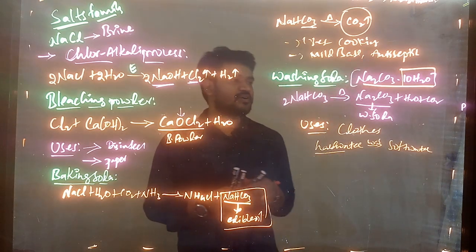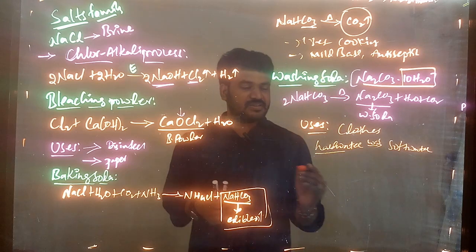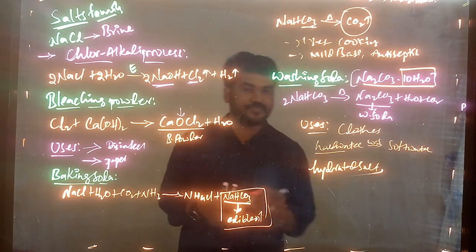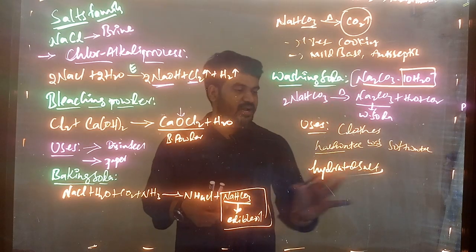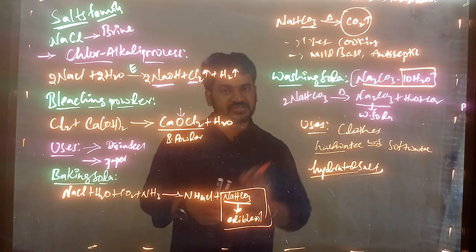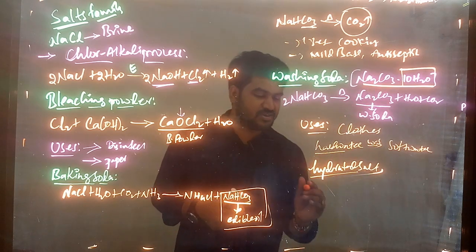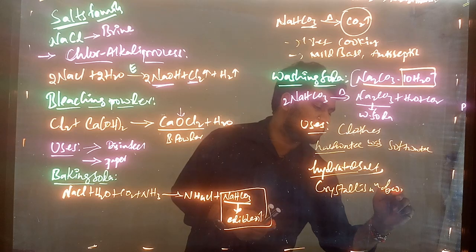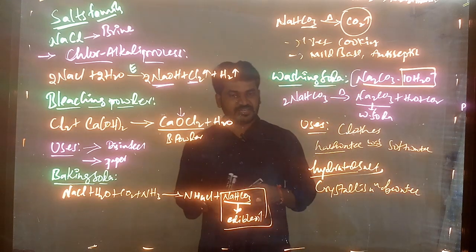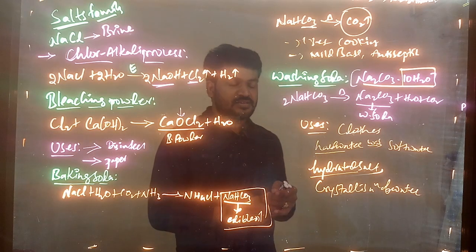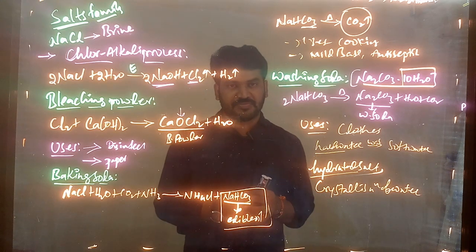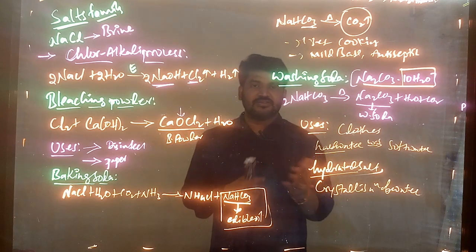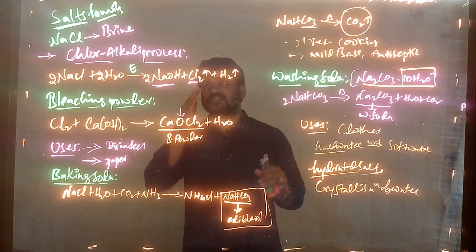That type of water, generally we say the salt is a hydrated salt. Hydrate means water; water-containing salt is hydrated salt. And this type of water we call water of crystallization. The salt is called hydrated salt, and the water is called water of crystallization. That means you are unable to see the water, but the water will be there. Then how to identify the water, we will discuss in the next class. Okay, so these are the things.